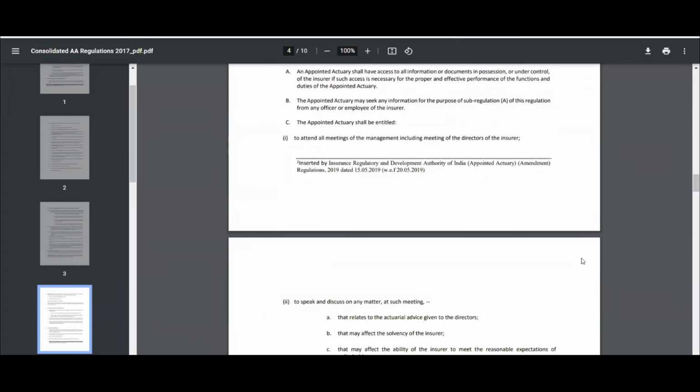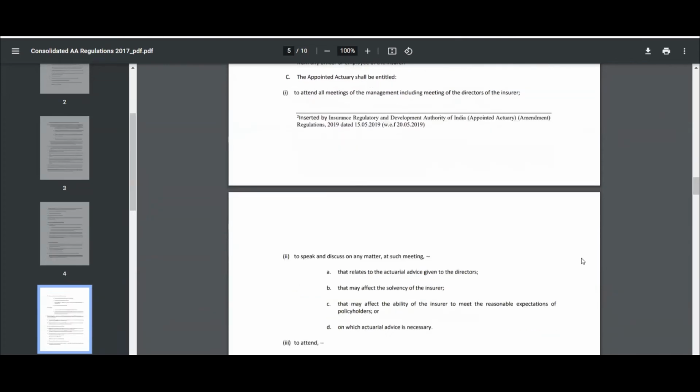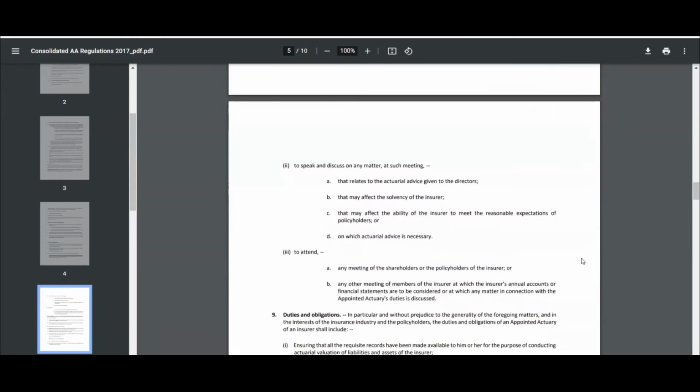The appointed actuary can also attend meetings where any actuarial advice, the financial statements, or the annual reports of the insurers are discussed, where there is any actuarial advice that is being required, and meetings where policyholder reasonable expectations are being discussed. The appointed actuary can also attend the meeting where there is a discussion regarding shareholders and policyholders, and also those discussions where the duties and obligations of the appointed actuary are being discussed. And then there would be the duties and obligations, which I've already covered.